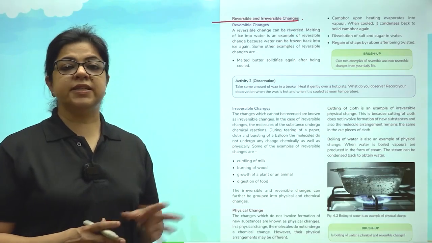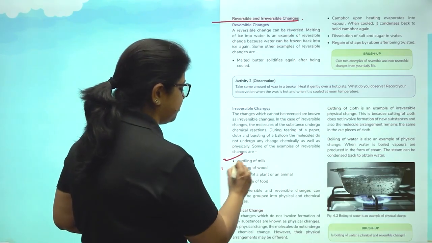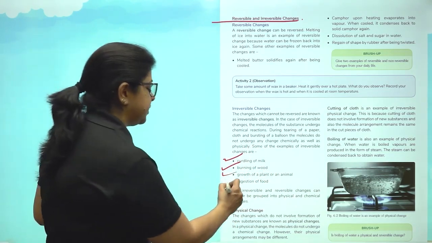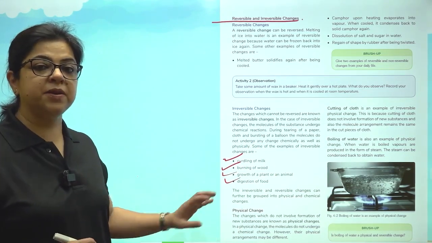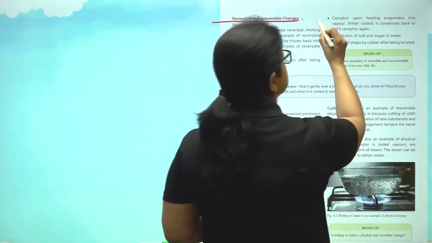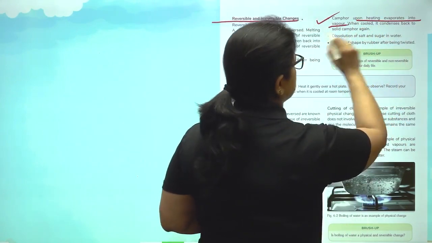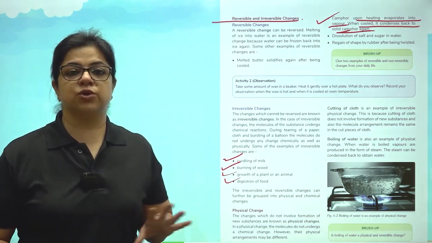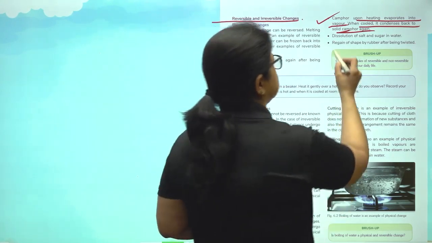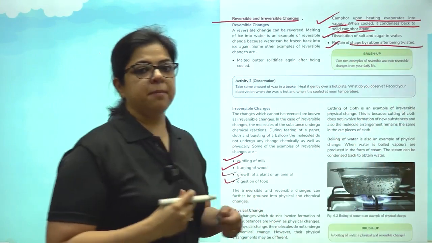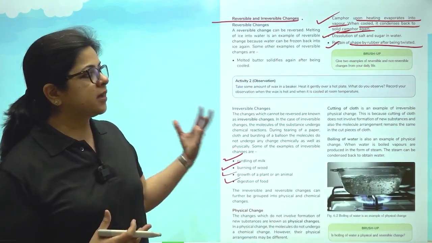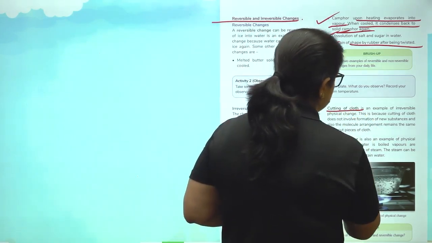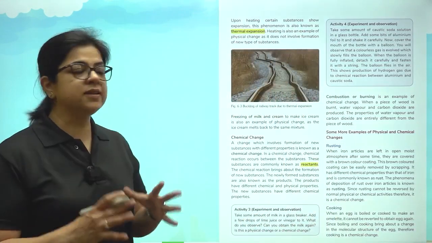So, what are irreversible changes? Irreversible changes are like curdling of milk, burning of wood, growth of a plant and animal, digestion of food. Now, these may be physical changes. For example, camphor upon heating evaporates. When cooled, it condenses into solid camphor again. Dissolution of salt or sugar into water is again a physical change. Regain of shape by rubber after being twisted is again a physical change. Cutting of cloth, boiling of water, all these are physical changes.